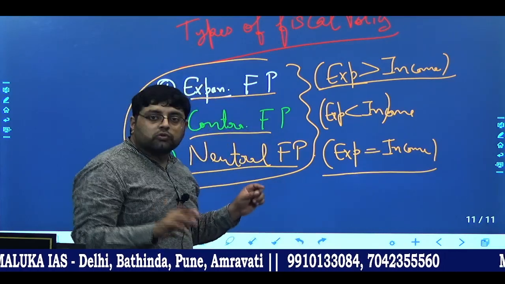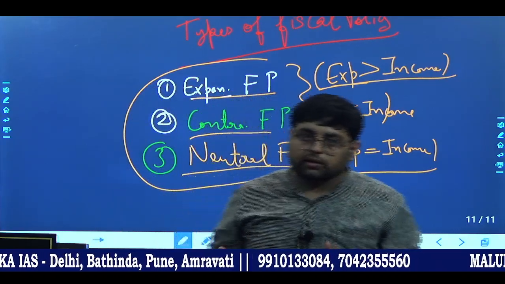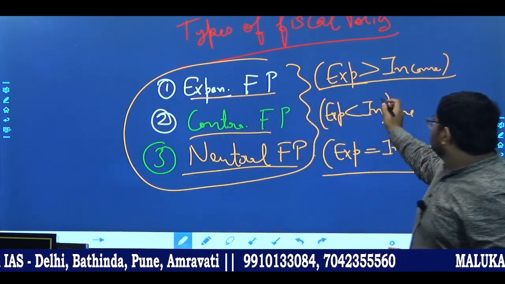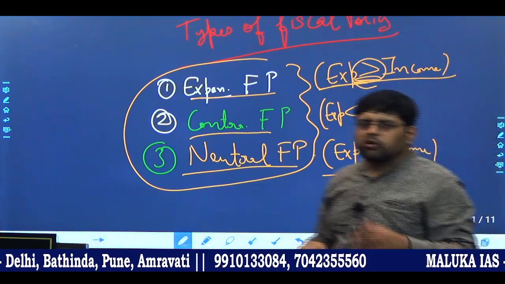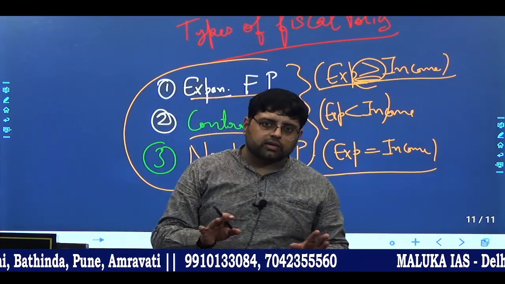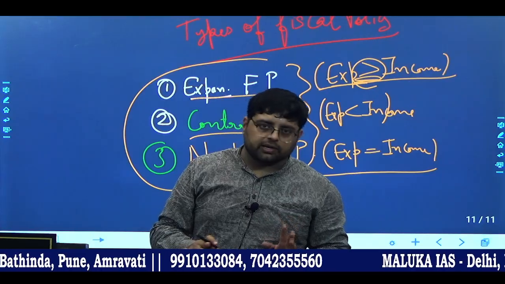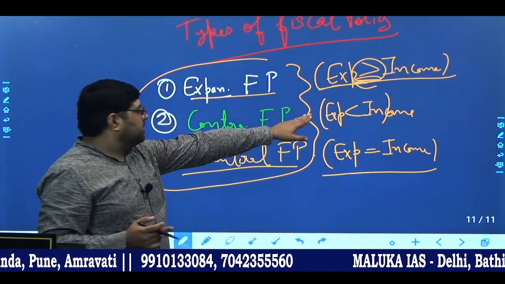Through borrowings. Means उस सब के लिए हम क्या कर रहे हैं, पैसे को borrow कर रहे हैं. Means ये जो gap आया है इसको fill करने के लिए we are borrowing. Okay. Borrowing from various sources. Okay. I'll tell you later कहाँ से हम borrow कर रहे हैं जब हम deficits करेंगे. Okay. Now that is we are borrowing.